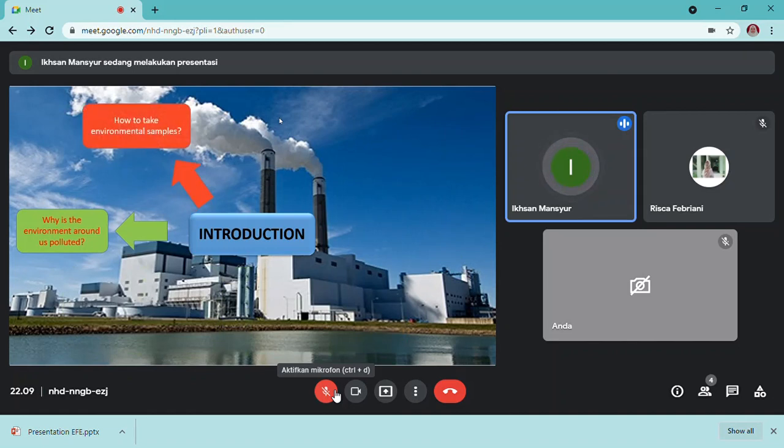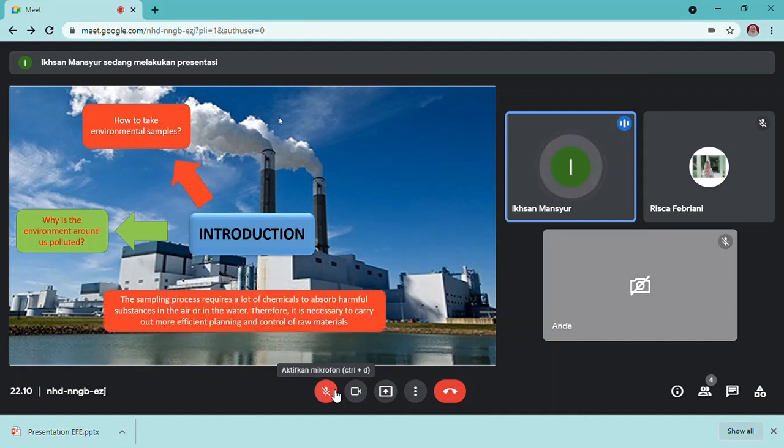Next, how to take an environmental sample. The sampling process requires a lot of chemicals to absorb harmful substances in the air or in the water. Therefore, it is necessary to carry out more efficient planning and control of raw material.